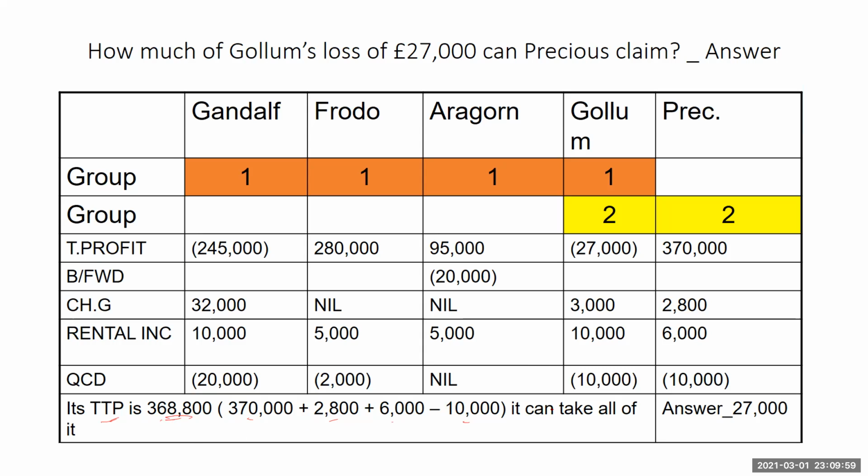Therefore, Precious can take all of these 27,000. So Golom could elect to give all of the 27,000 to the other group member, which is Precious. So all the 75,000 could be absorbed.